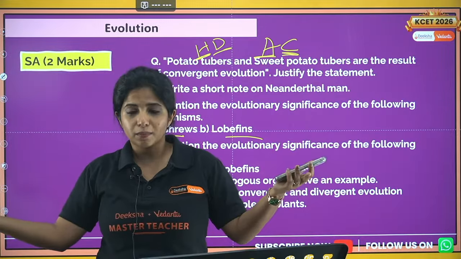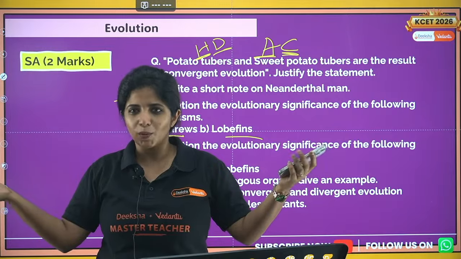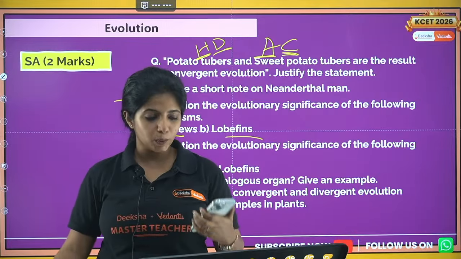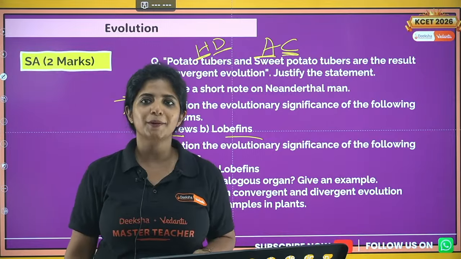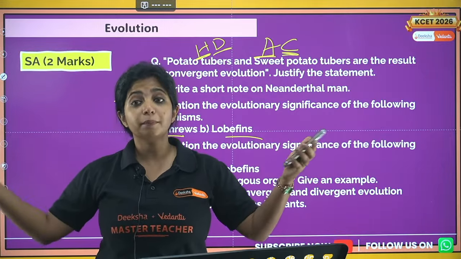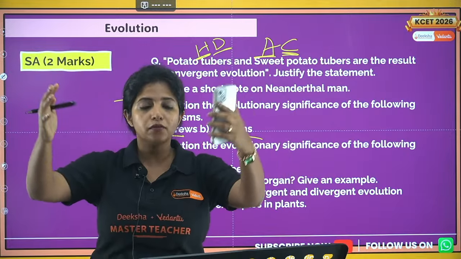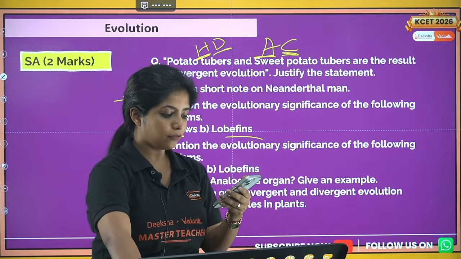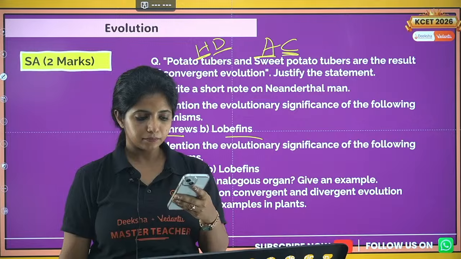Both of them have wings, but do you think they are anatomically the same? No. Butterfly's wing we can do like this. Bird's wing, can we do like that? No, you should not be doing like that. So anatomically they are different, but since they are in the same habitat, they are converging to a point. So that is an example of convergent evolution.